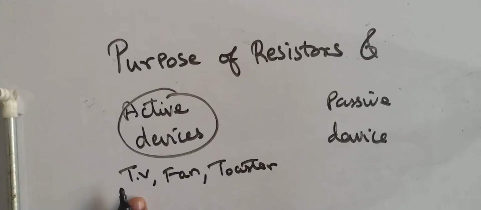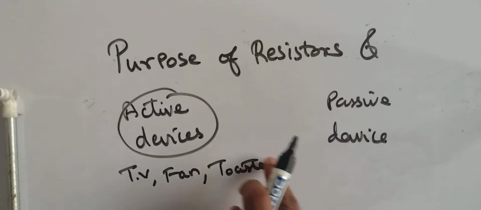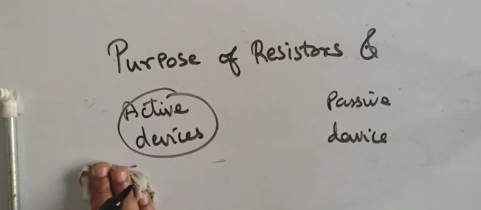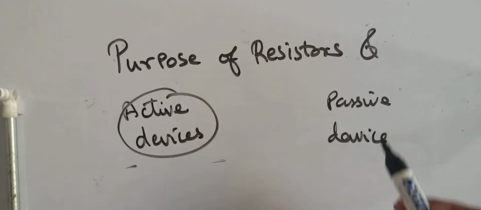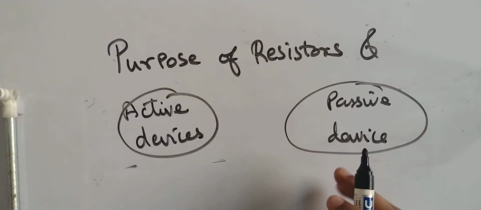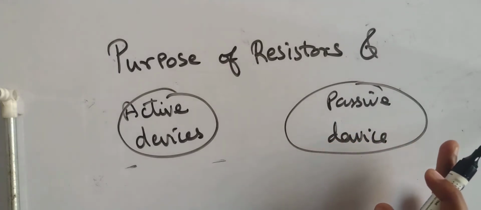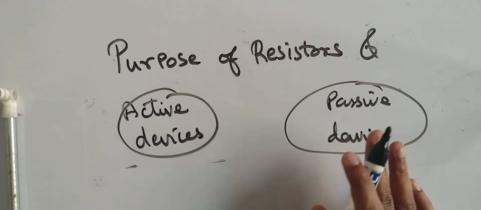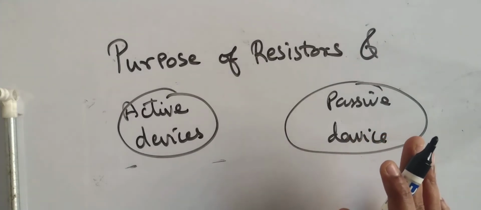Can your TV function properly when there is load shedding? No, absolutely not. So unless and until you attach some external power source, they cannot function. So TV, fan, toaster are the best examples of it. What do you mean by passive devices? Passive devices are those which do not require any external supply. Are you following? They absolutely do not require any kind of external power supply.